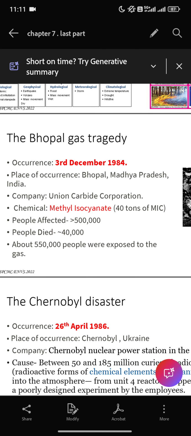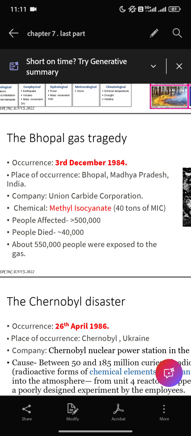Next we have the Bhopal gas tragedy. It occurred on 3rd December 1984 in Bhopal, Madhya Pradesh. What happened? A company named Union Carbide Corporation released a chemical called methyl isocyanate, nearly 40 tons. People affected were around 5 lakhs, and people who died were nearly 40,000. About 5,50,000 people were exposed to the gas.